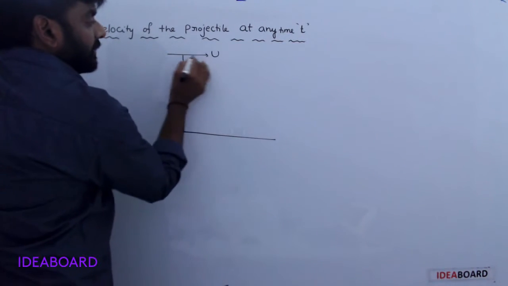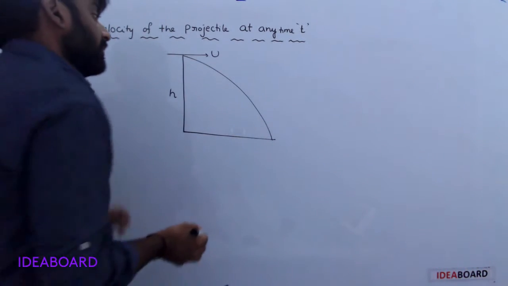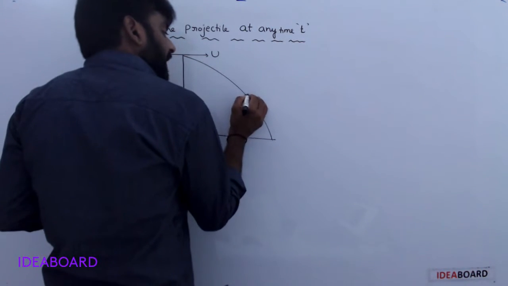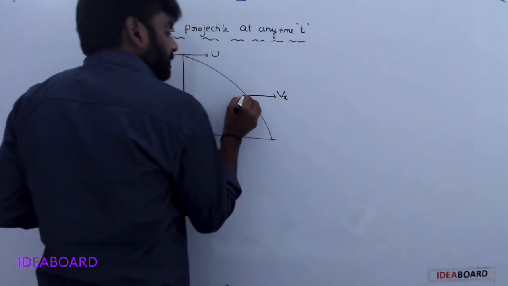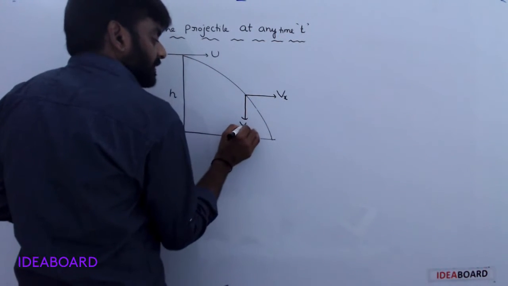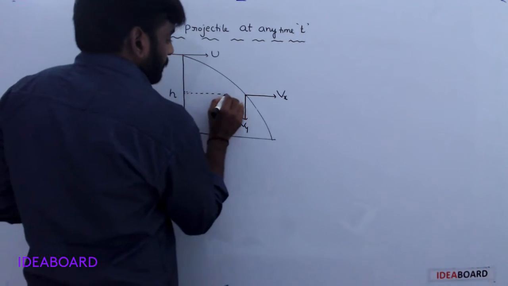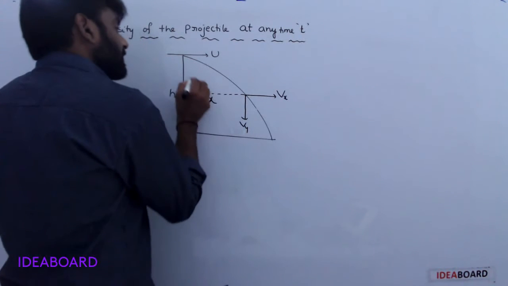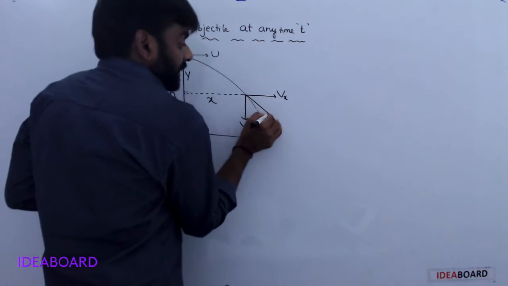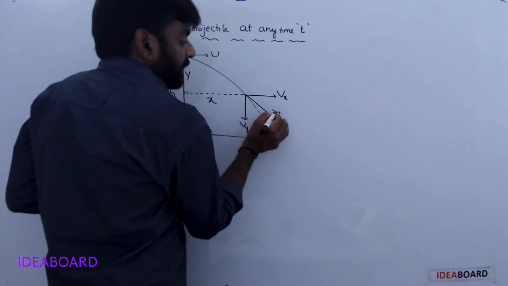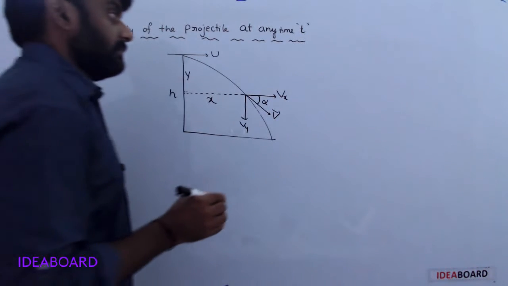A body is projected horizontally, and after a certain time it reaches the ground. At a certain instant of time, the horizontal velocity is Vx and the vertical velocity is Vy. This one is X, this one is Y. This velocity is V bar. It makes an angle alpha with the X axis.